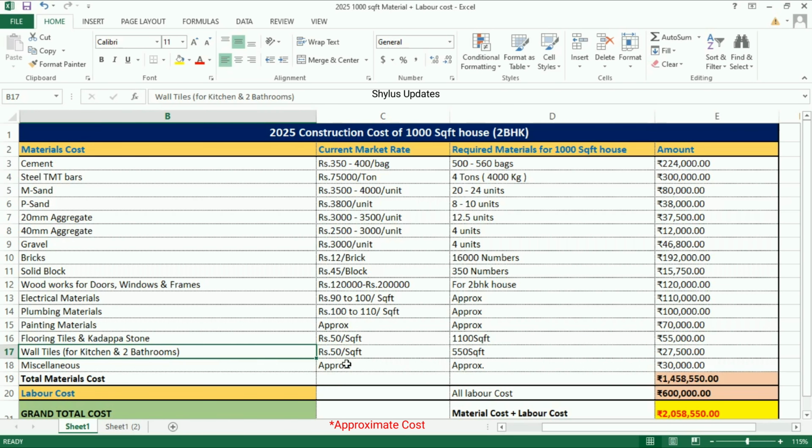Wall tiles. Rupees 50 per square feet. Wall tiles requirement, you have to take half of flooring tiles. The total amount for wall tiles is rupees 27,500.